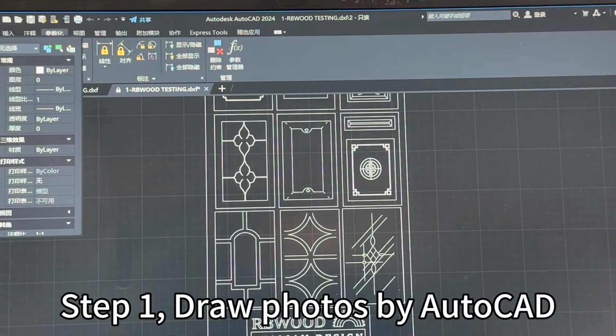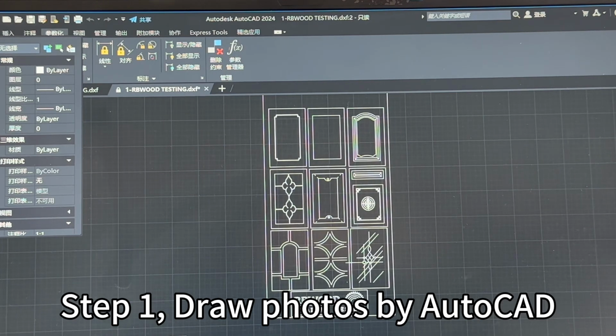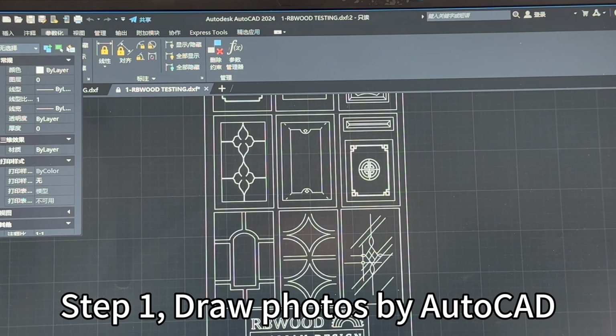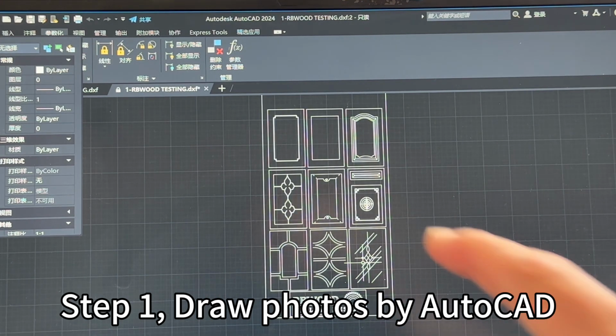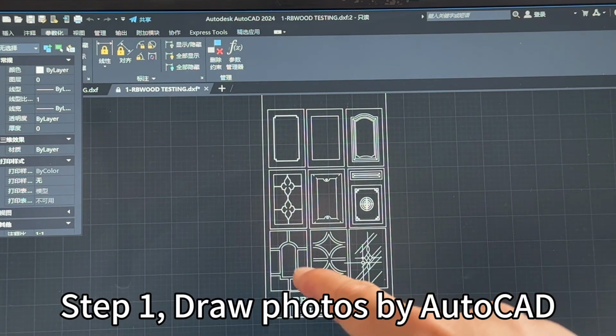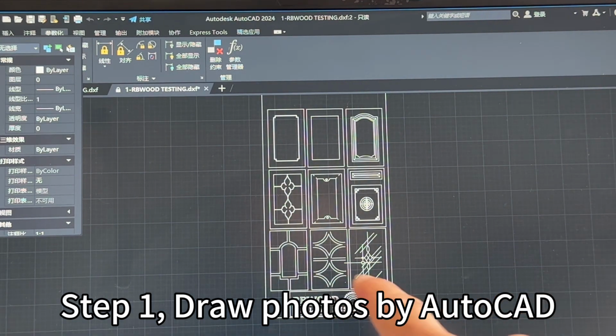This is a testing file we drew in AutoCAD. There are 9 pieces of kitchen door, 1, 2, 3, 4, 5, 6, 7, 8, 9, and our RBWOOD logo.